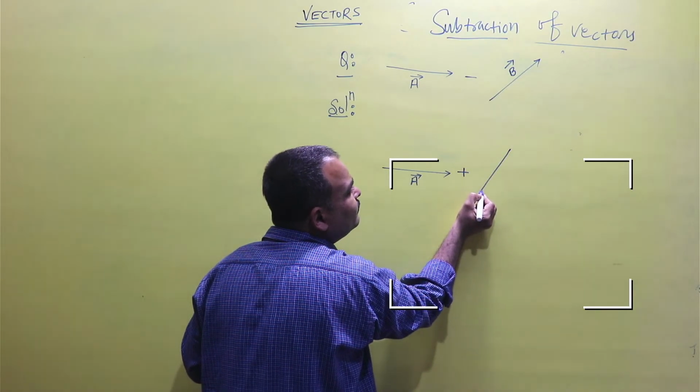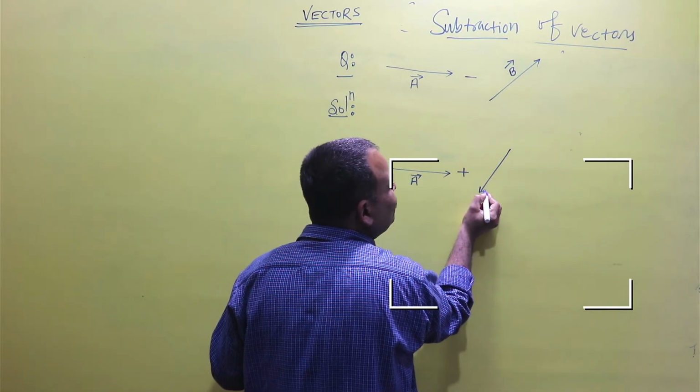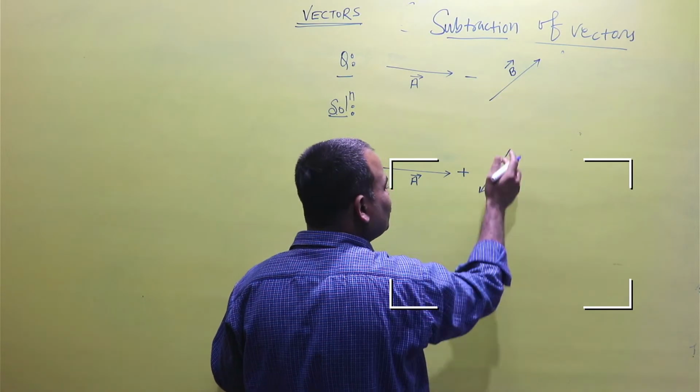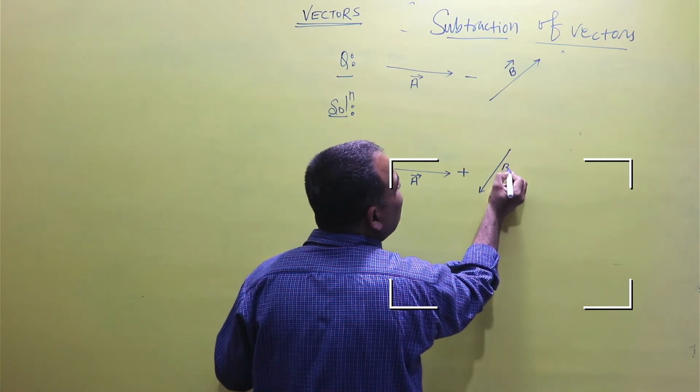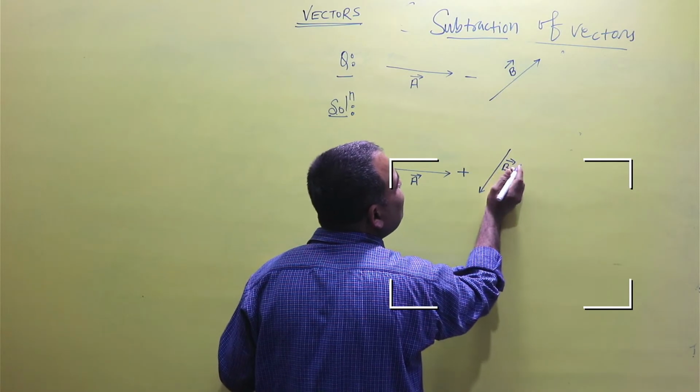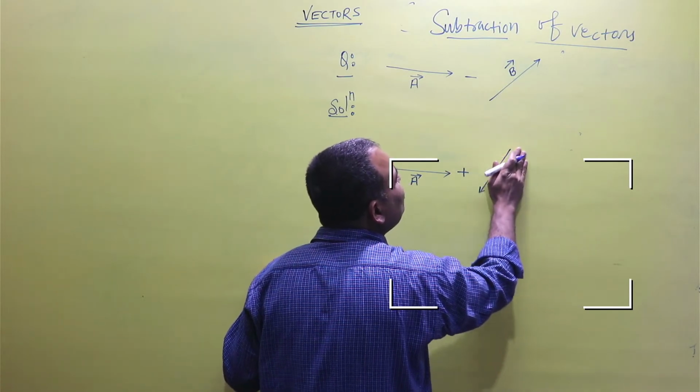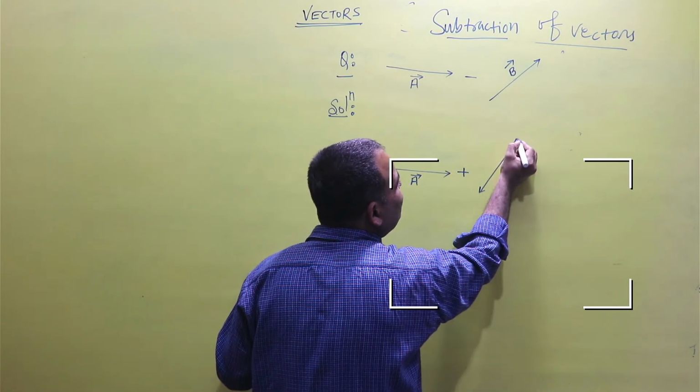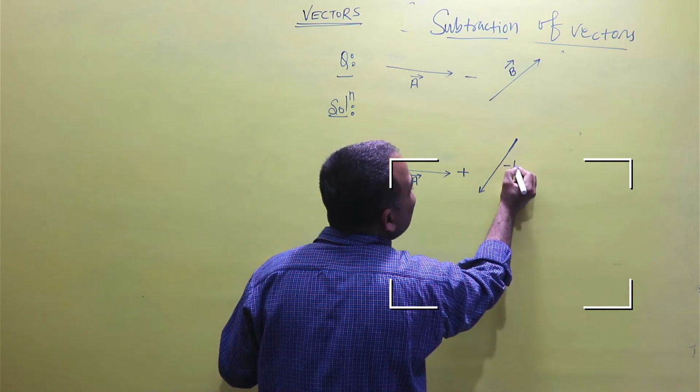The direction of the vector which has to be subtracted is made opposite, and this is called minus vector B.